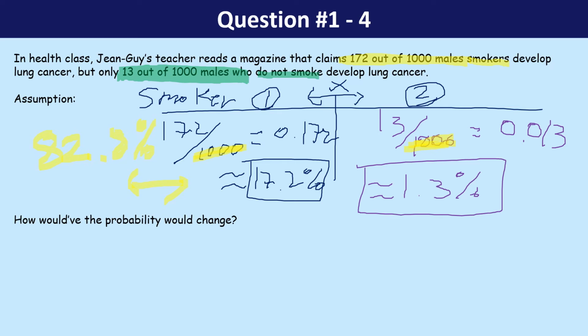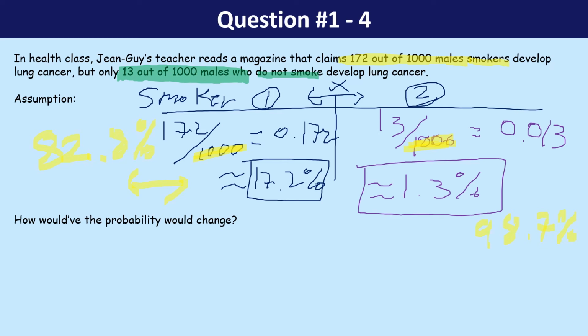But if you look at the other one, this is 98.7% of the population that doesn't develop any cancer. So 82.8 versus 98.7, those two do not overlap. That's one of the reasons why I mentioned these two studies are independent studies that probably did 1,000 for one random sample and 1,000 for another.